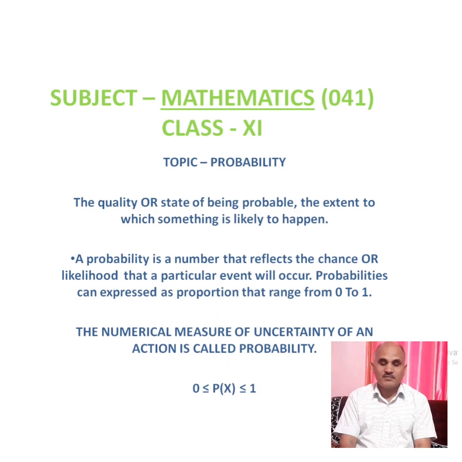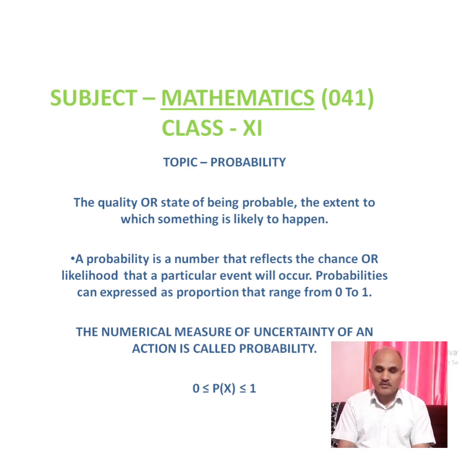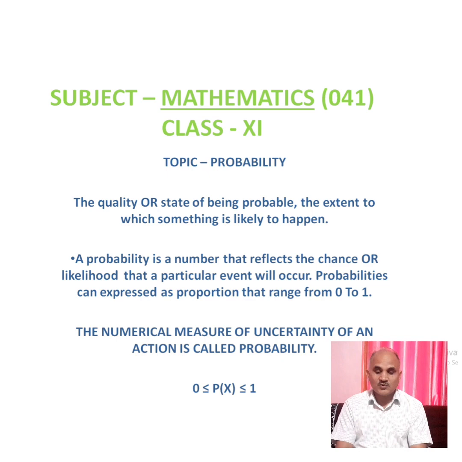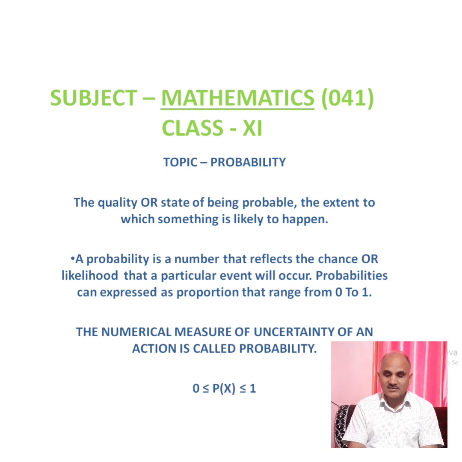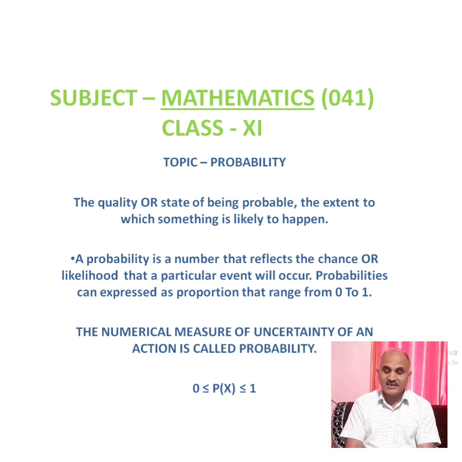Today's topic is probability. The quality or state of being probable, the extent to which something is likely to happen. A probability is a number that reflects the chance or likelihood that a particular event will occur. Probabilities can be expressed as proportions that range from 0 to 1. The numerical measure of uncertainty of an action is called probability.